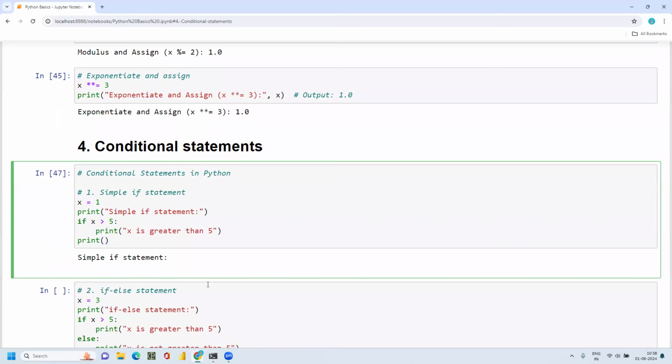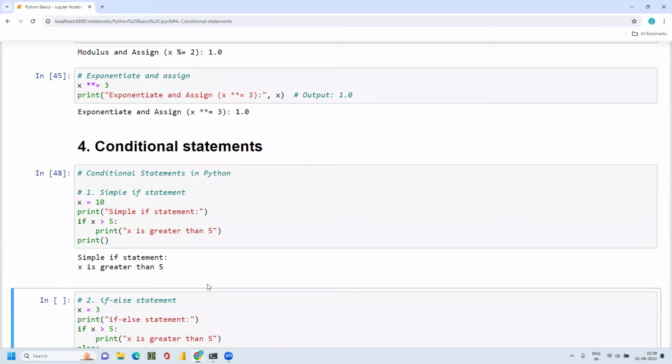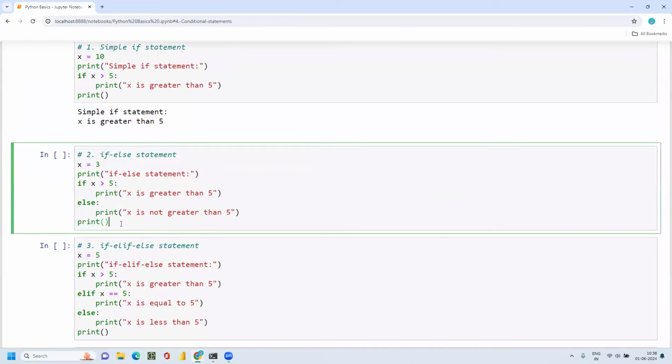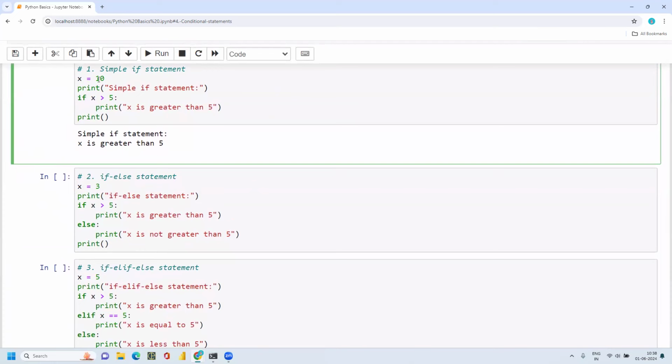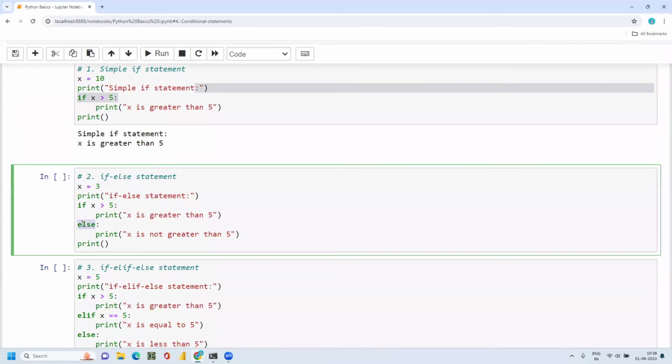So this is how you can use a simple if statement and an if else statement. For example, here I just checked by giving a different number with a value which is less than 5, and I get this statement only. If I wanted to get the incorrect statement also, we can use this else part.